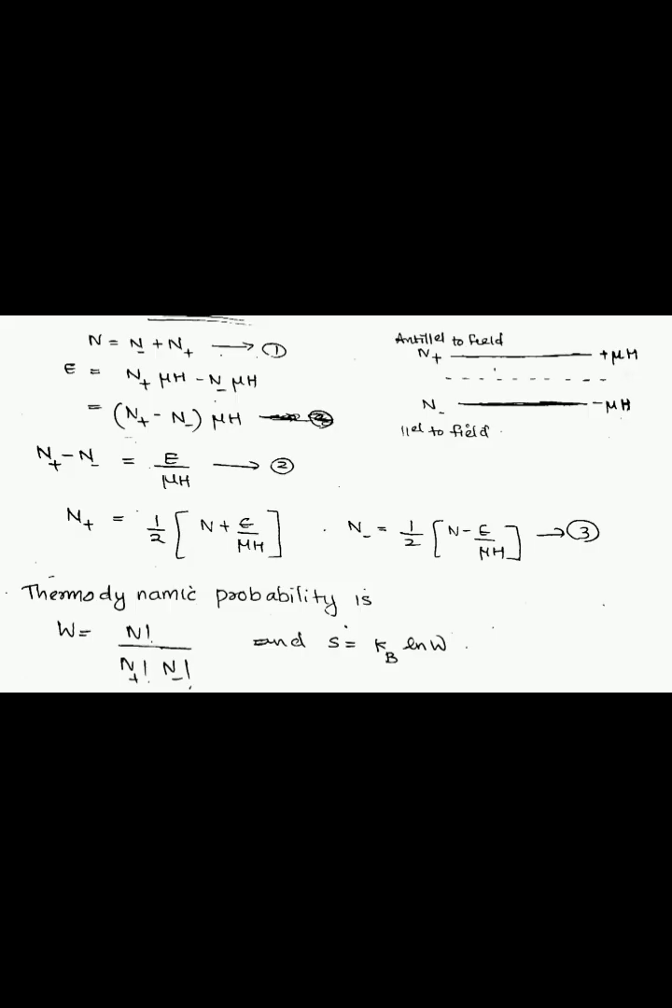N plus minus N minus is equal to E by mu H. This is equation number 2. So N plus is equal to half into N plus E by mu H, and N minus is equal to half into N minus E by mu H. This is equation number 3. The thermodynamic probability is W is equal to N factorial divided by N plus factorial N minus factorial, and S is equal to kB ln W.